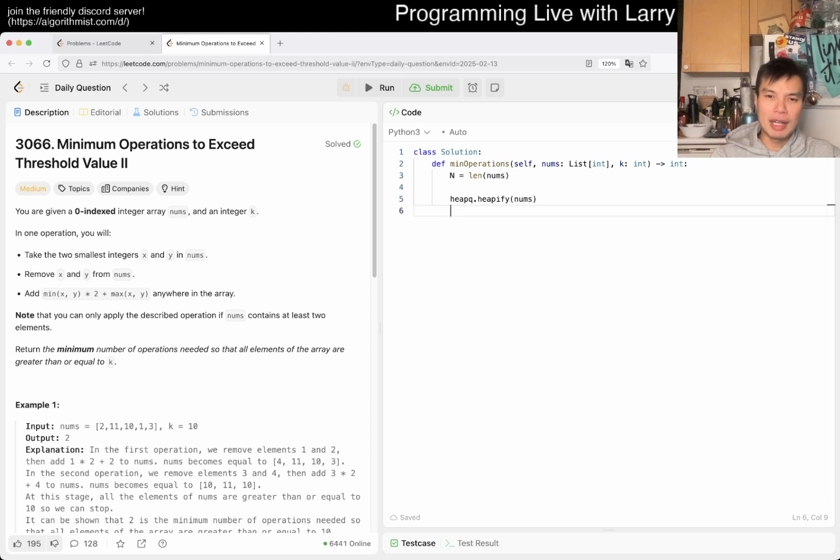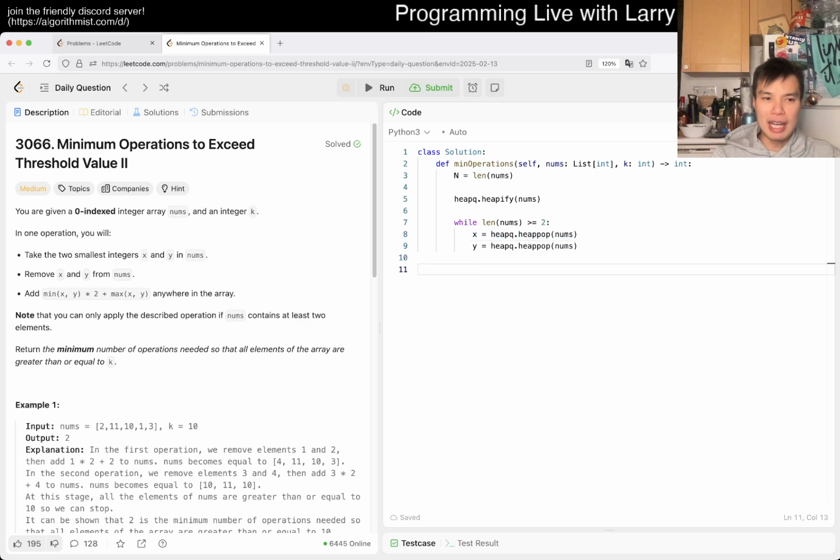So we heapify nums, and then while the length of nums is greater than or equal to 2, we take x and y, and x should be the min. Being the first number to pop, x will be the min, at least in Python, because it is a min heap. Then we can just compute x times 2 plus y, and then we put it back in.